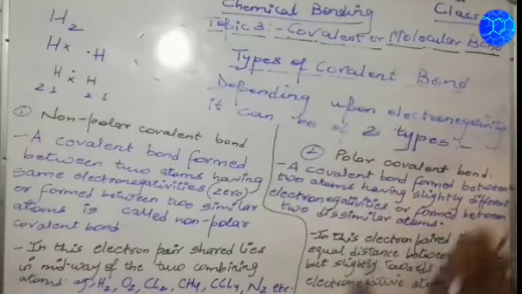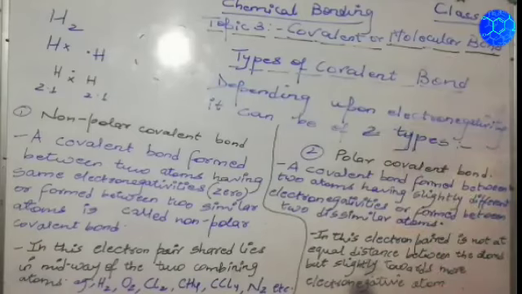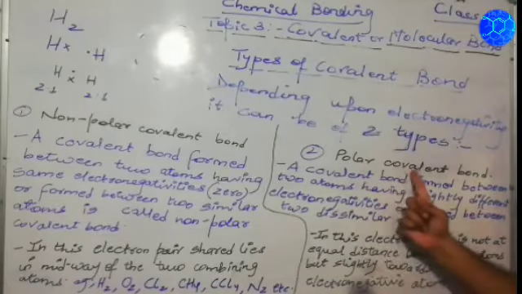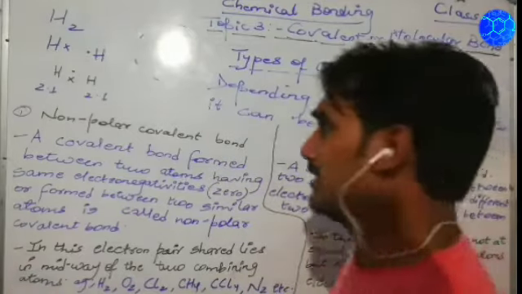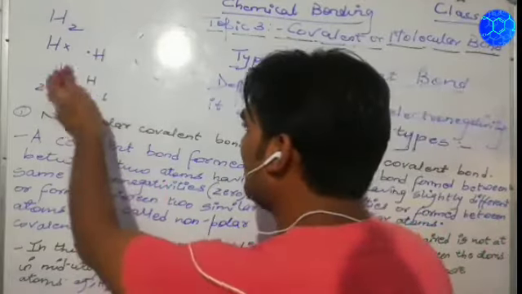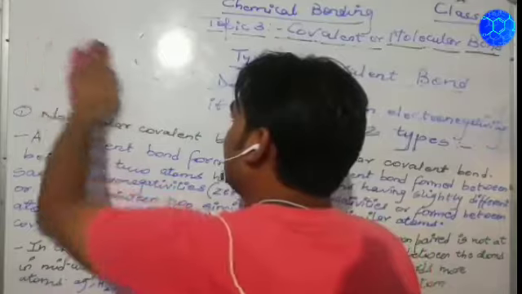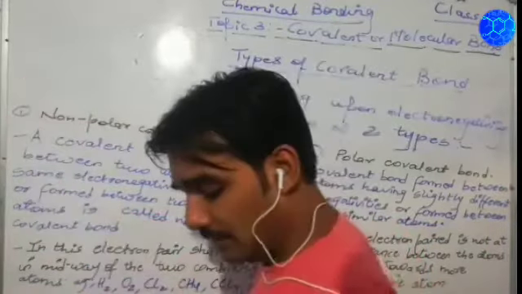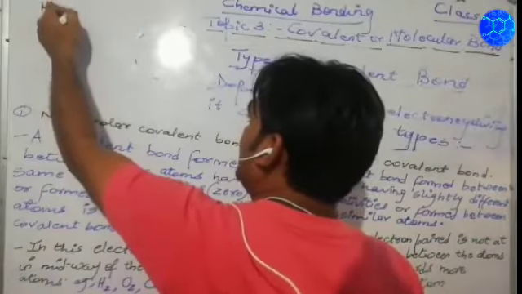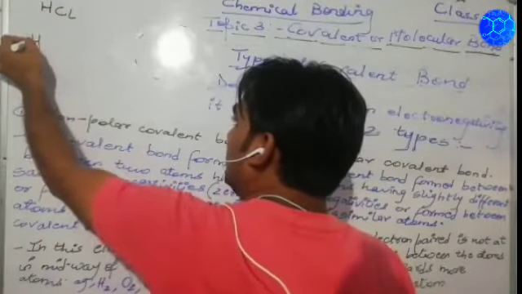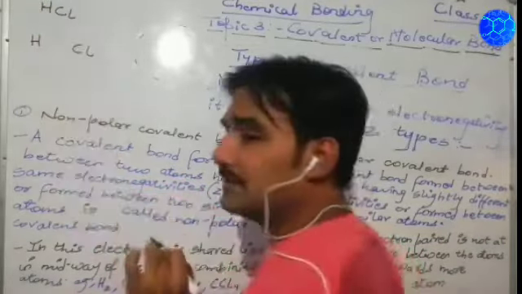Now going on to the second type of covalent bond, which is polar covalent bond. Now what is a polar covalent bond? You can simply understand from here also. Now suppose I take the example of HCl. Have you heard about HCl, hydrogen chloride? Suppose I take the example of HCl.